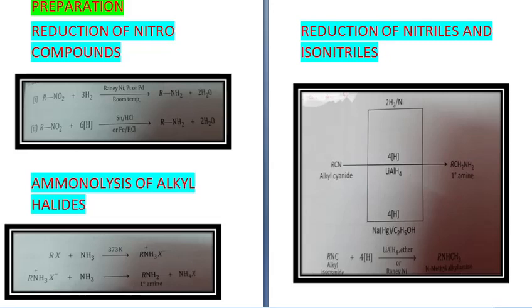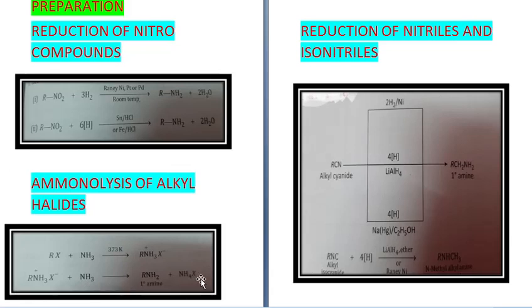In this reaction, alkyl halides undergo a nucleophilic substitution reaction. See, the reaction is RX plus NH3 at 373 Kelvin will give you RNH3+ X-. Okay, this is an addition product. Now this RNH3+ X- will further react with NH3 and it will give you RNH2 plus NH4X.